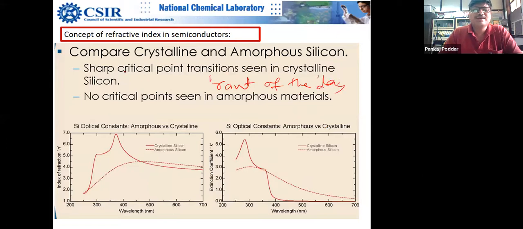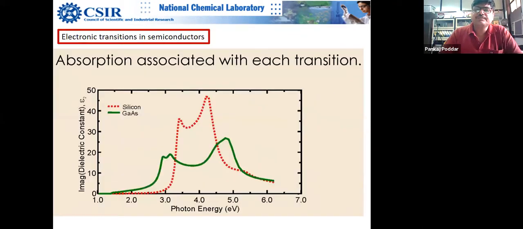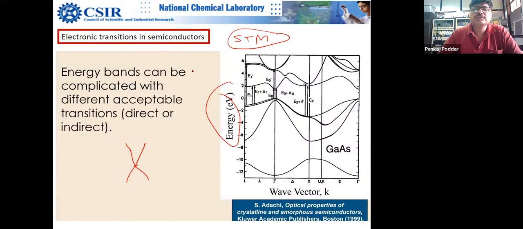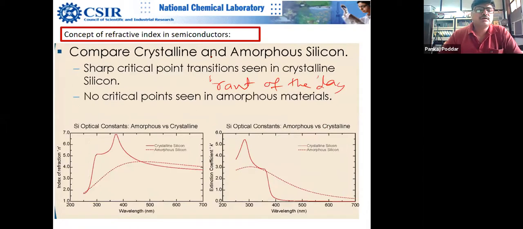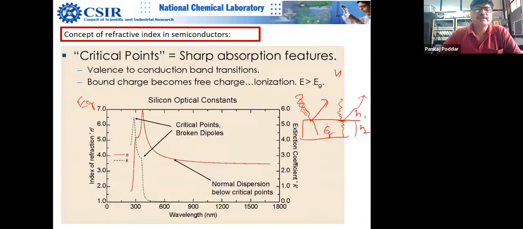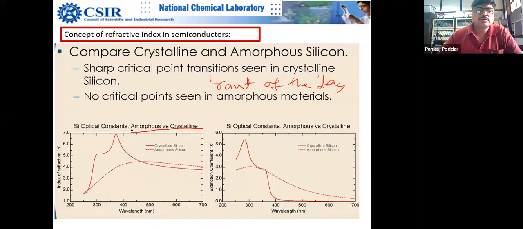Okay. So this is another application. As I mentioned, the band gap is highly related to the crystalline nature of the material, and this is reflected by amorphous versus crystalline. It's a brilliant example where you can see that these critical points are missing here. The dotted curve is for amorphous silicon, this is the wavelength, and this is the refractive index, and you can see these critical points in crystalline silicon.